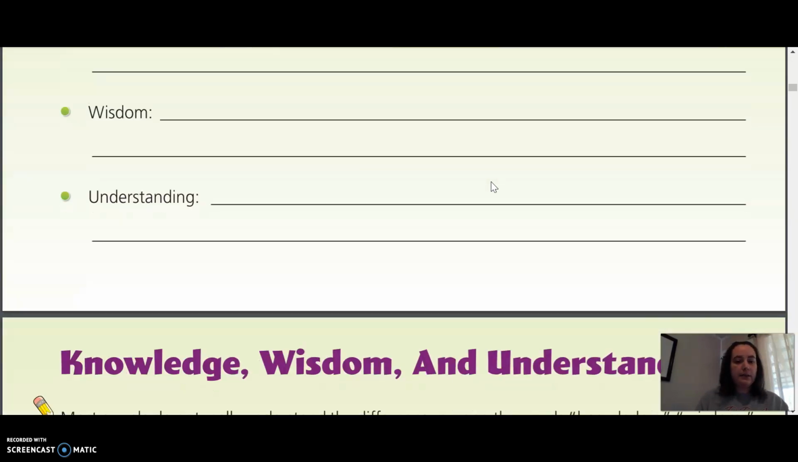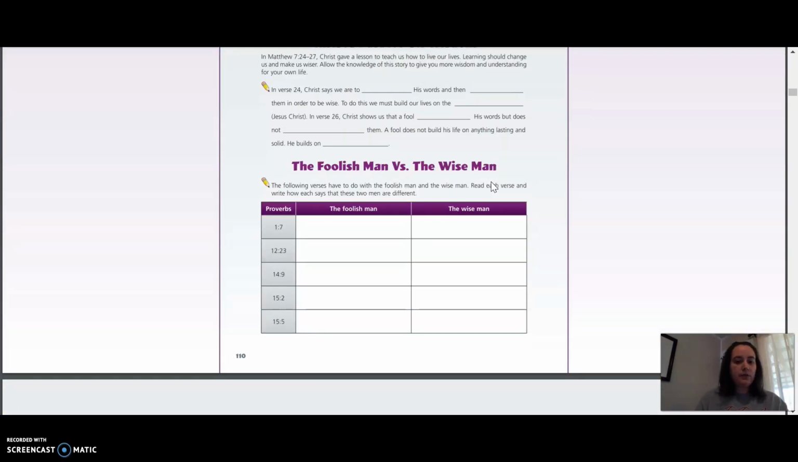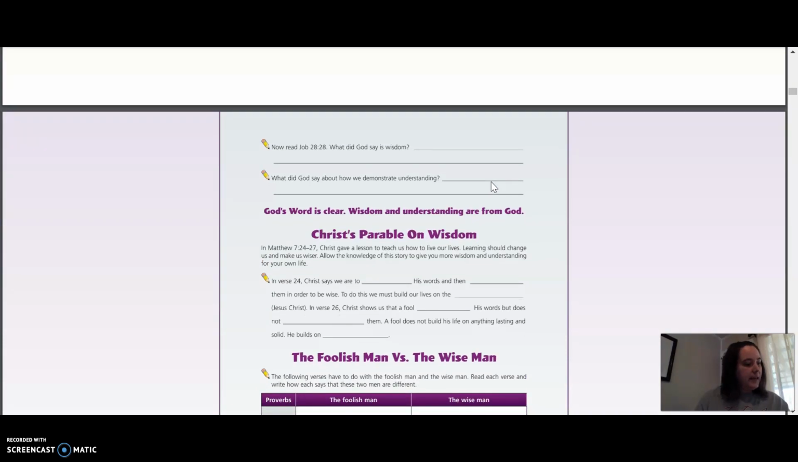Then you've got a box down below that gives you some more instructions. It says, no one likes to be called a fool, but many people are fools without even realizing it. The Bible calls them fools because they reject the truth of God. They do not have true wisdom and understanding that can only come from God. The Bible says that the fear of the Lord is the beginning of knowledge in Proverbs 1:7. The fear of the Lord means that we are to have a great respect and trust for God. It does not mean that we are to be scared of him.